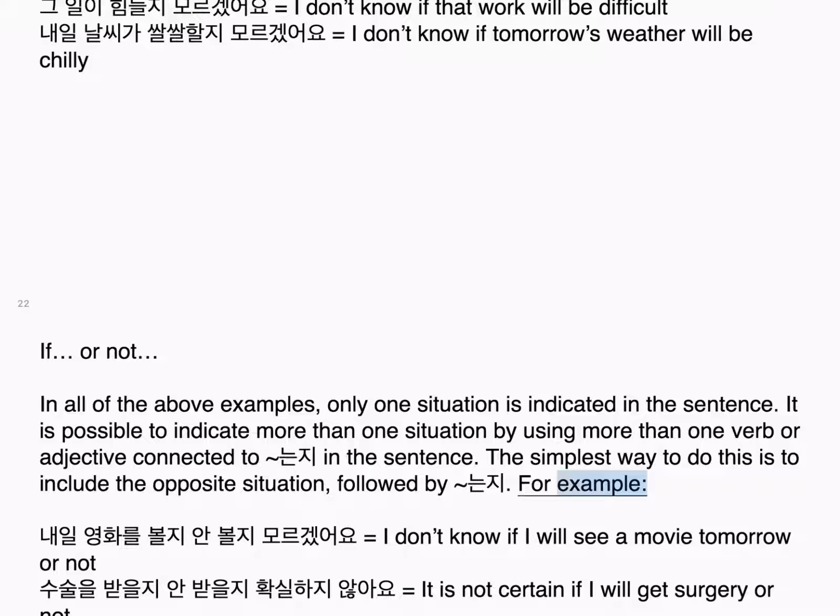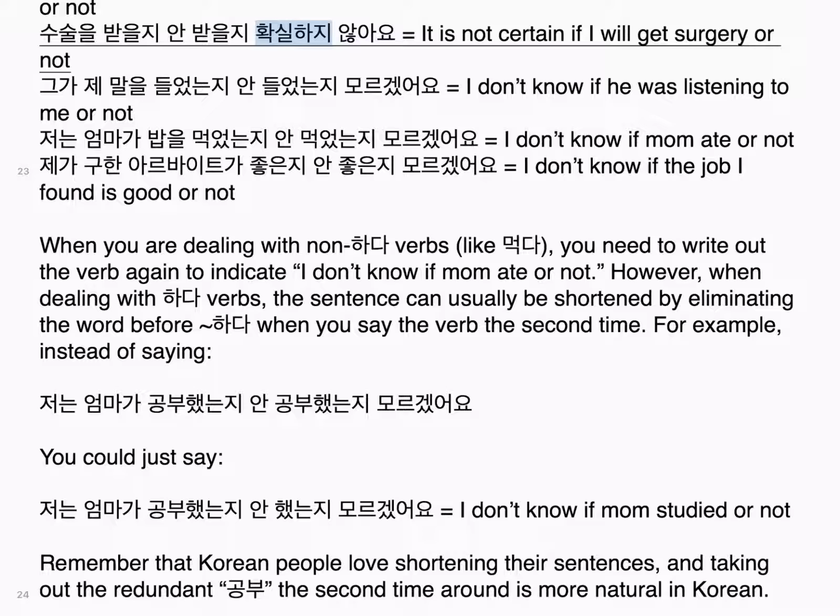For example, 내일 영화를 볼지 안 볼지 모르겠어요. I don't know if I will see a movie tomorrow or not. 수술을 받을지 안 받을지 확실하지 않아요. It is not certain if I will get surgery or not. 그가 제 말을 들었는지 안 들었는지 모르겠어요. I don't know if he was listening to me or not.